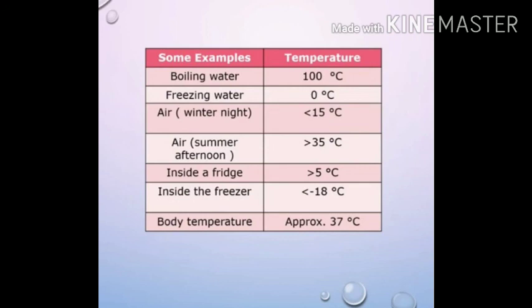Air on a summer afternoon is greater than 35 degrees Celsius. Inside a fridge the temperature is greater than 5 degrees Celsius. Inside the freezer the temperature is less than minus 18 degrees Celsius. And our body temperature is approximately 37 degrees Celsius.